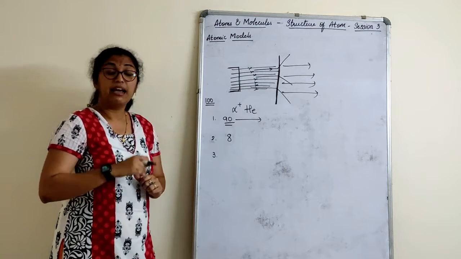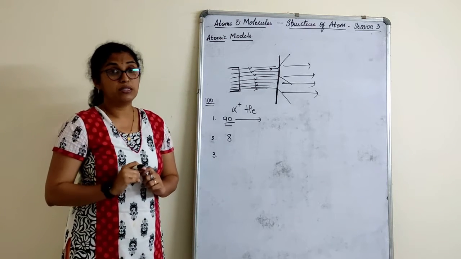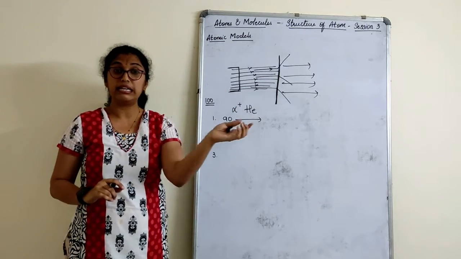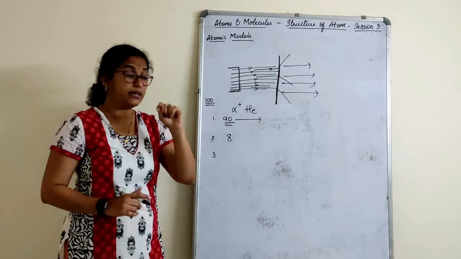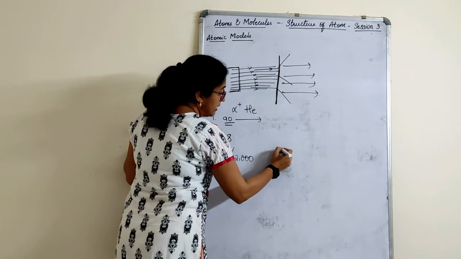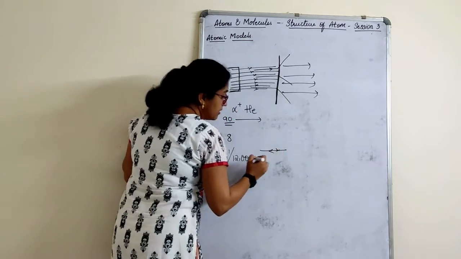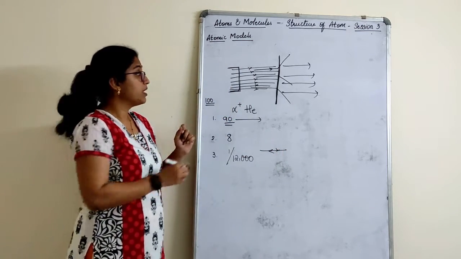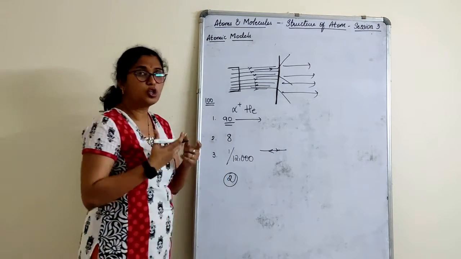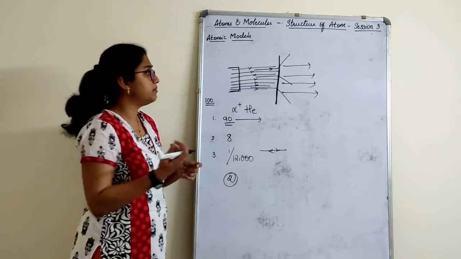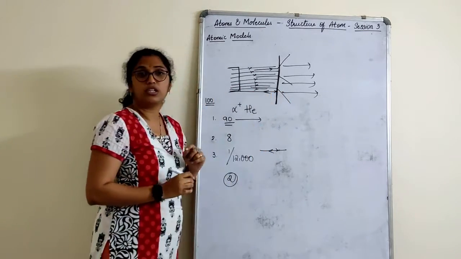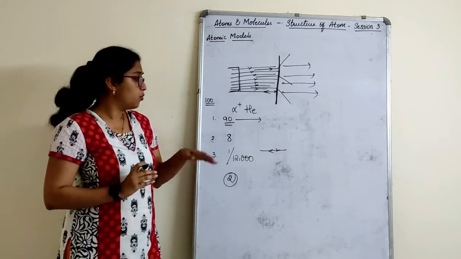Then 1 in 12,000 particles. That means if I bombard 12,000 particles at once, 1 particle out of every 12,000 retraced back in the same direction. For example, assume that 1 particle which went straight here retraced the original path. That was the thing. What conclusions?